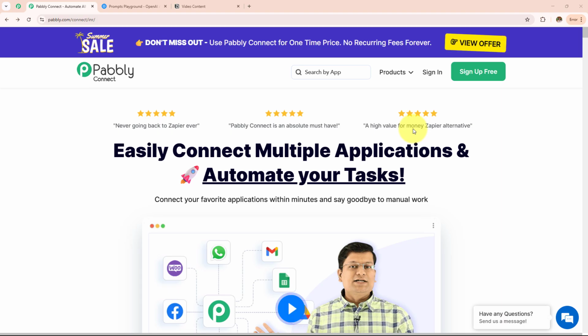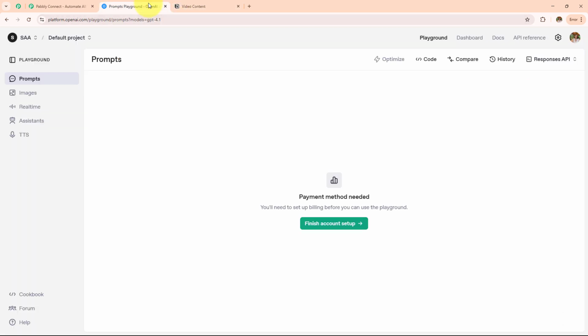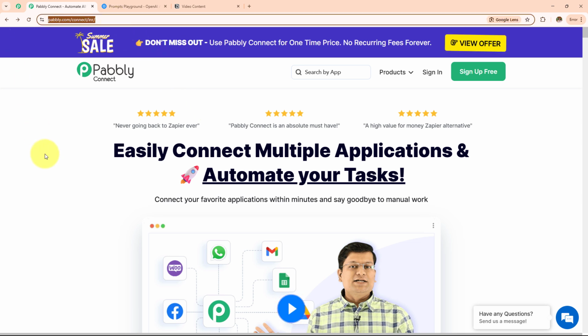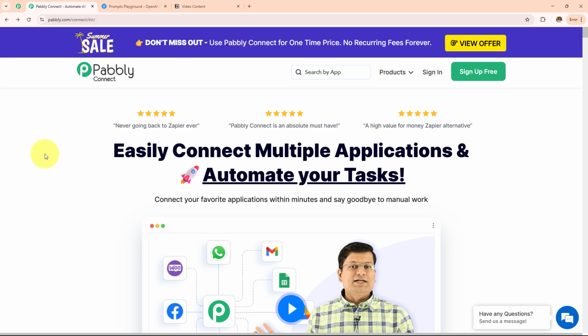In this video, we are going to learn how to automatically create video content using AI agent. For this, we are going to create automation between Notion and OpenAI with the help of Pably Connect. So this is the landing page of Pably, and you can visit this simply by typing pably.com/connect in your browser. After browsing the website, we need to sign in to our Pably account. On the top right corner, you can see two options, sign in and sign up for free. If you are an existing user, click on the sign in, and if you are a new user, click on the sign up for free, and this will give you 100 tasks free on monthly basis. As I'm an existing user, I'll go with the sign in.